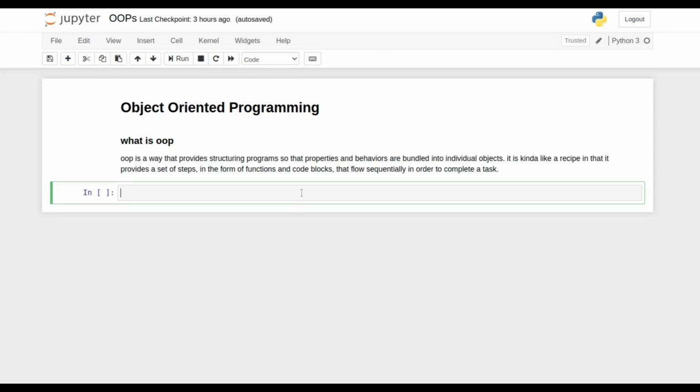So object oriented programming, as in the simple example I'm giving you, is organizing our stuff in a sequential, or structured, way, so that we can easily manage everything. Wherever we need something from our rack, or from our utility, we know exactly where we can get it from. The same goes with programming as well.